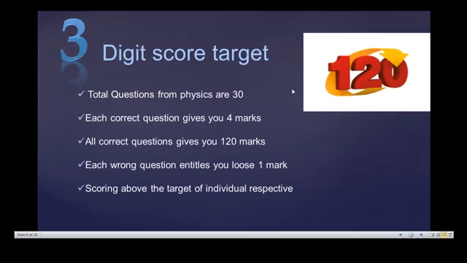Mains is always based on time calculation, not subject calculation, because in the Advanced examination you will have a clear-cut, subject-oriented, in-depth approach, but Mains is always about calculating time and increasing your accuracy. That is the reason I target 120 marks, where 80 to 90 is good enough, and try to get it to 100 out of this, which will give very good chances of increasing your marks, right?